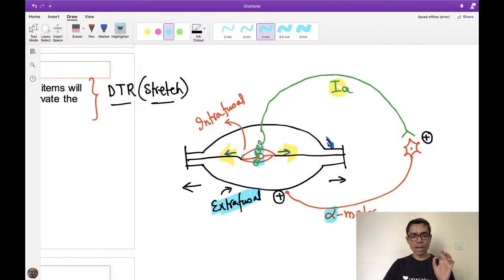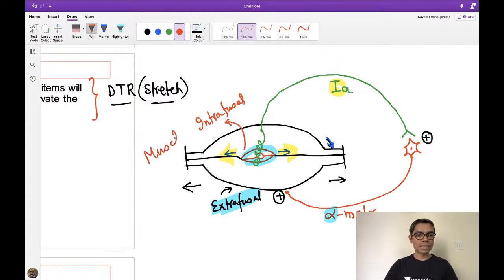And this sensory receptor is known as the muscle spindle. My bottom line is that the muscle spindle is composed of intrafusal fibers, and it detects the length of the muscle which is stretched.